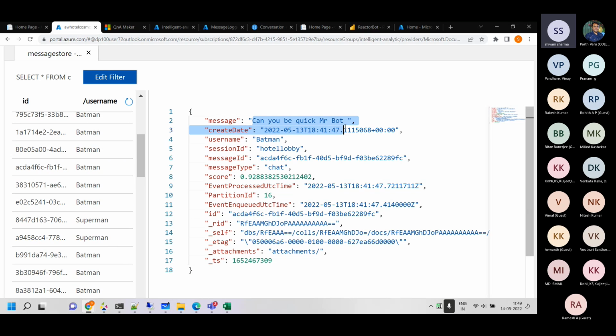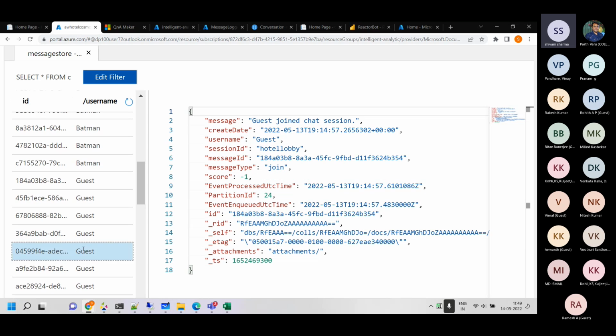Can you be quick, Mr. Bot? So Batman is responding, that is asking, and the message is, can you be quick, Mr. Bot? So all those things happen.